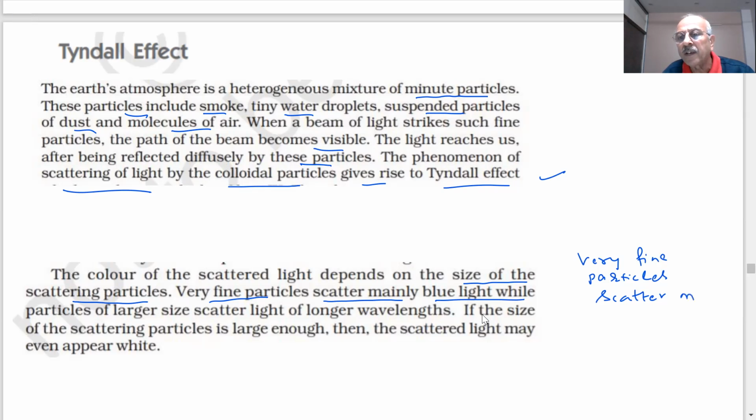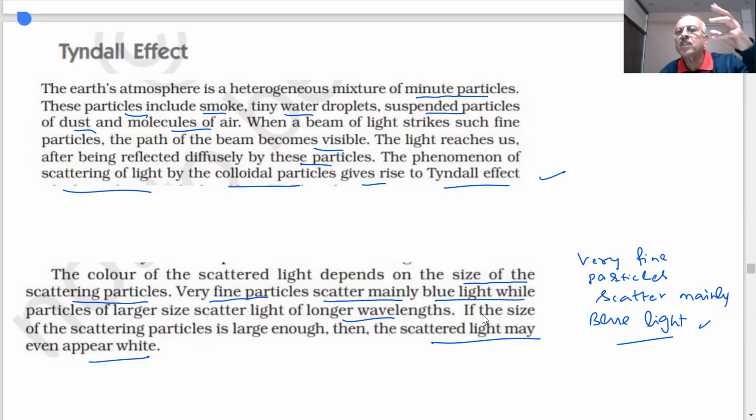They scatter mainly blue light. And you will see that the sky becomes blue in color. While larger particles scatter longer wavelengths, meaning reddish type of wavelength. If the size of the scattering particle is large enough, then scattered light may appear even white. If you have very large size particles, then all are scattered. Then you will see white color.